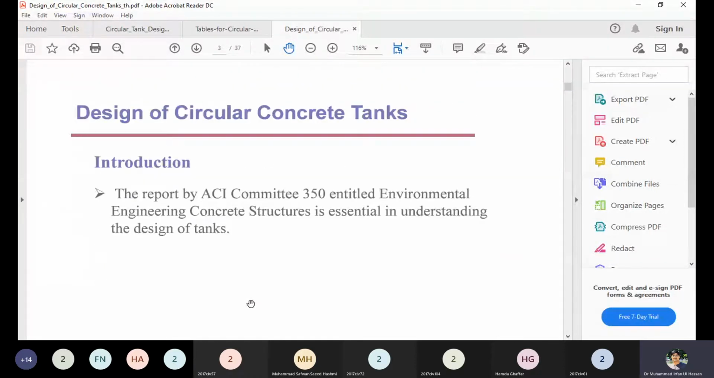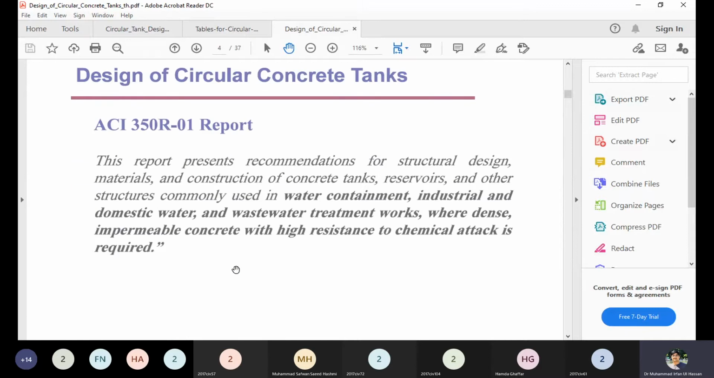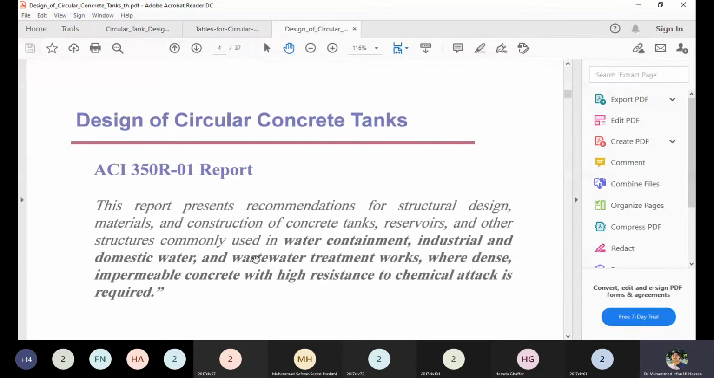The ACI committee report number 350 will be followed for the design of the tank. Although ACI 318 is there, it does not provide the complete details of tank design. So the additional code that we can follow is ACI 350. The reason is that it gives us information about water containments, industrial tanks, domestic water, wastewater, and dense impermeable concrete where needed. So ACI 350 gives us good information, and it is also helpful for designing environmental related structures.